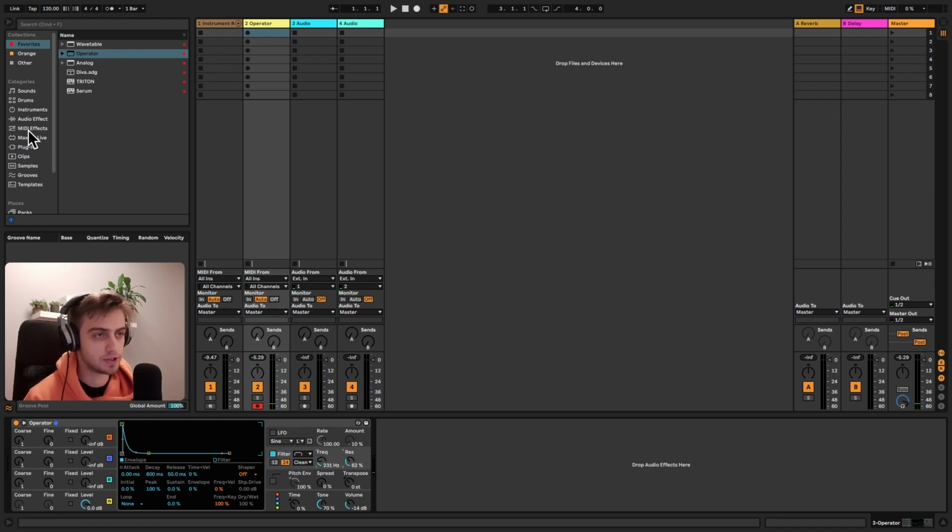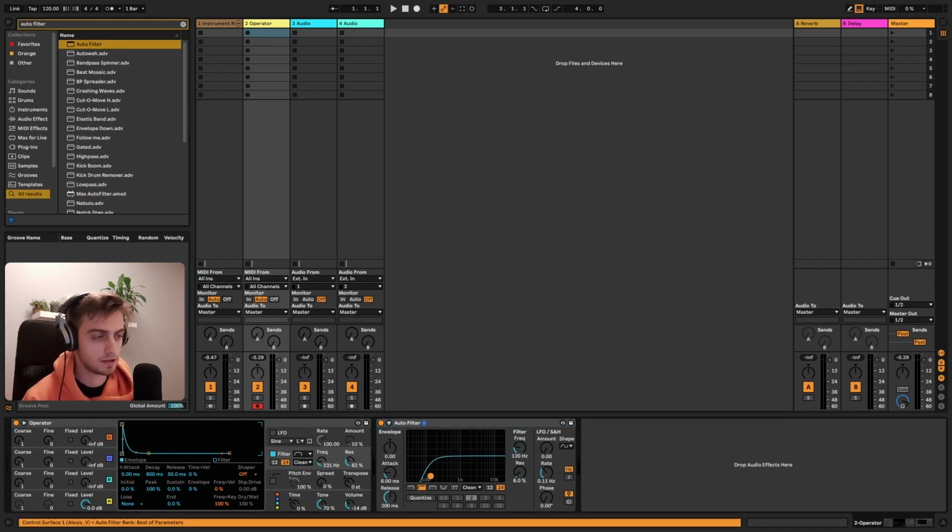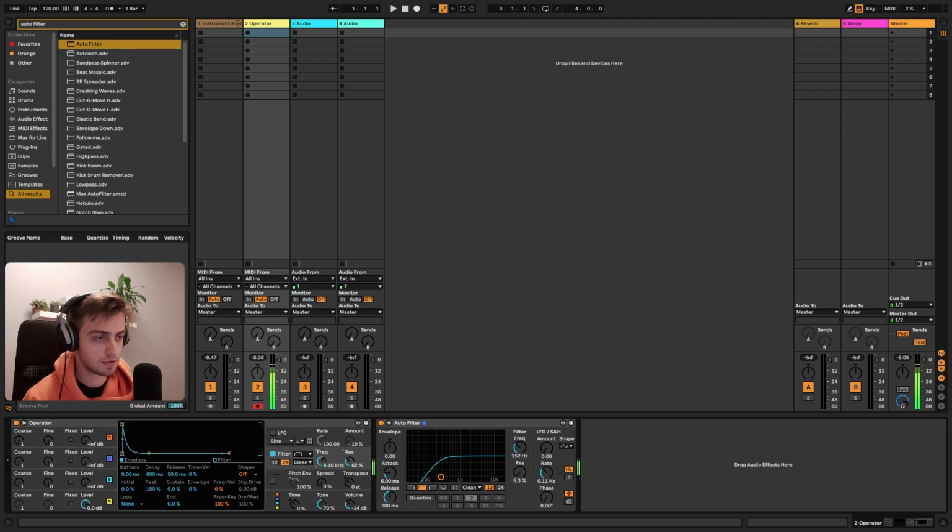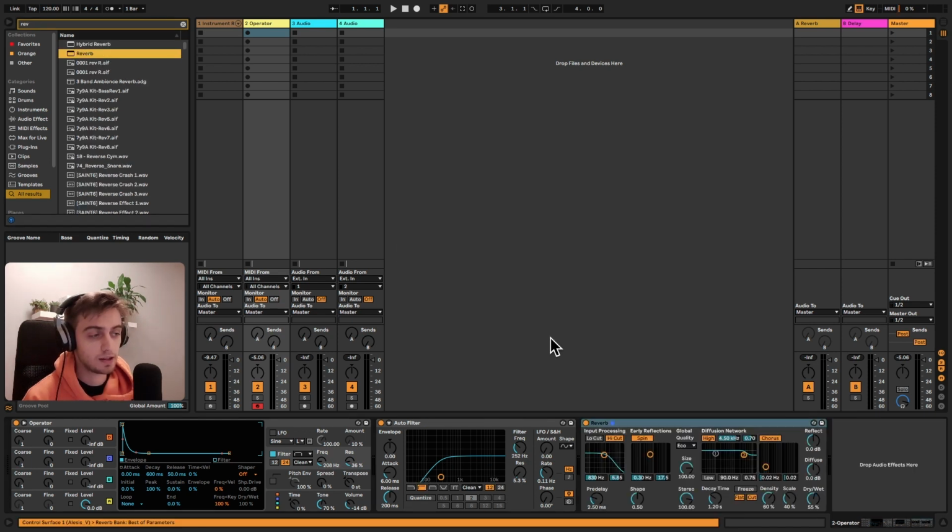When the frequency is down, you can choose the auto filter and have a high pass curve and do something like this. So now when we're playing these low, muddy, noisy frequencies, we are just removing them with our 12 dB high pass curve. Something helpful is reverb on stuff like this.